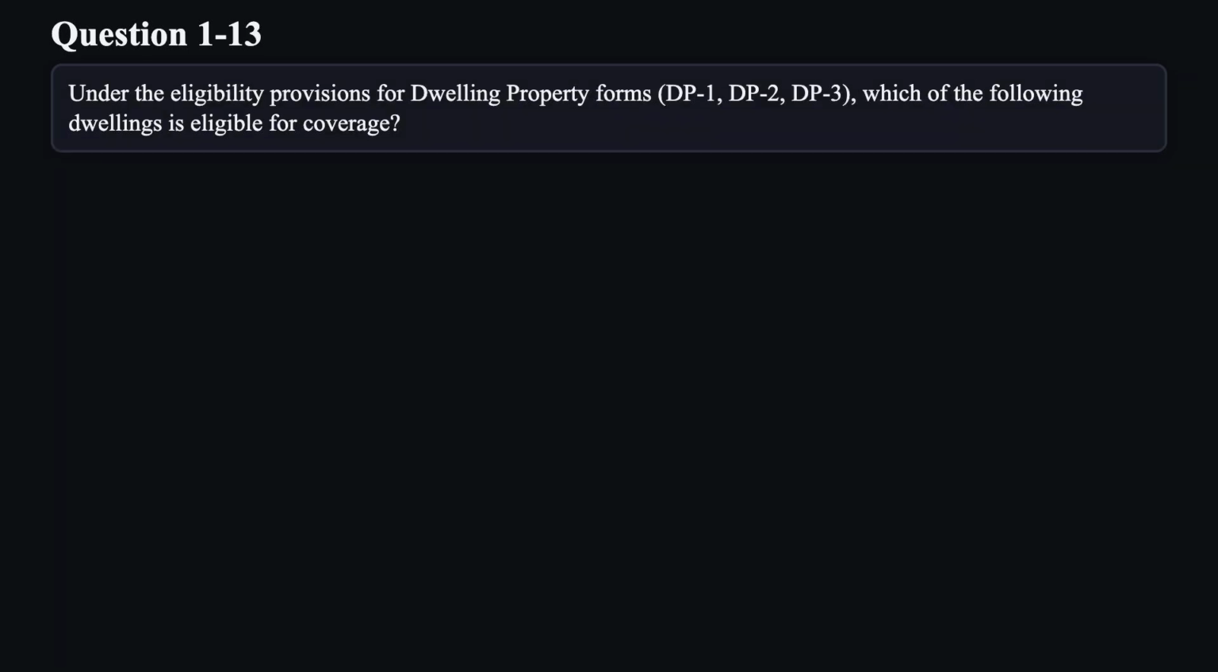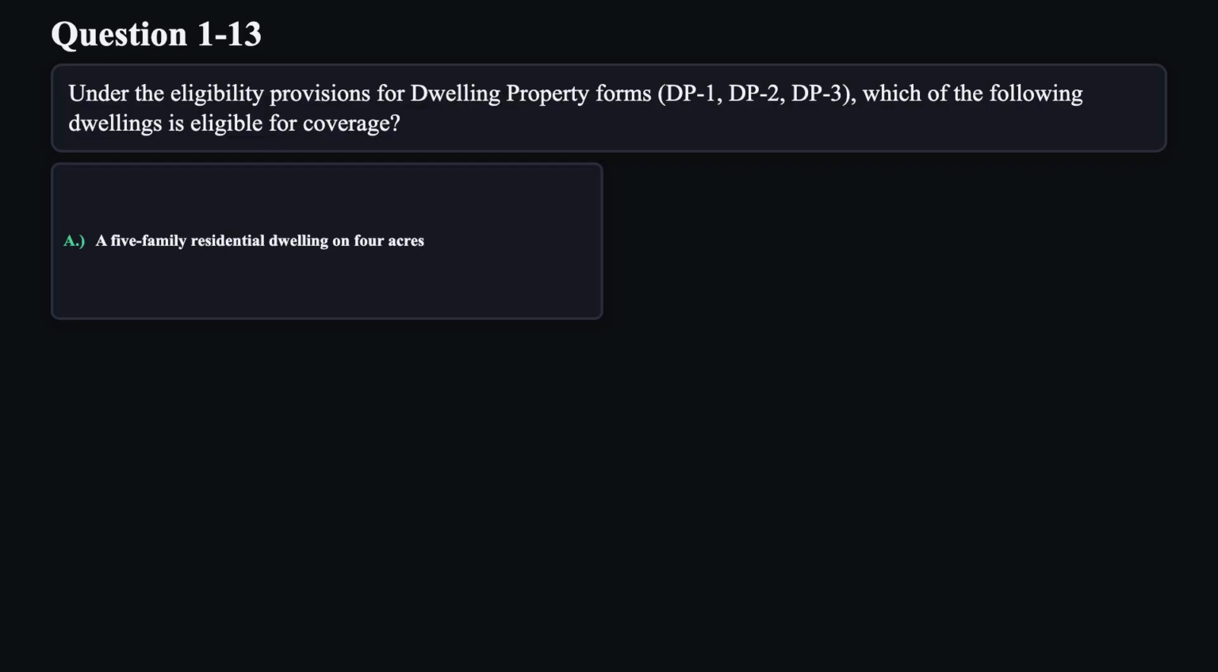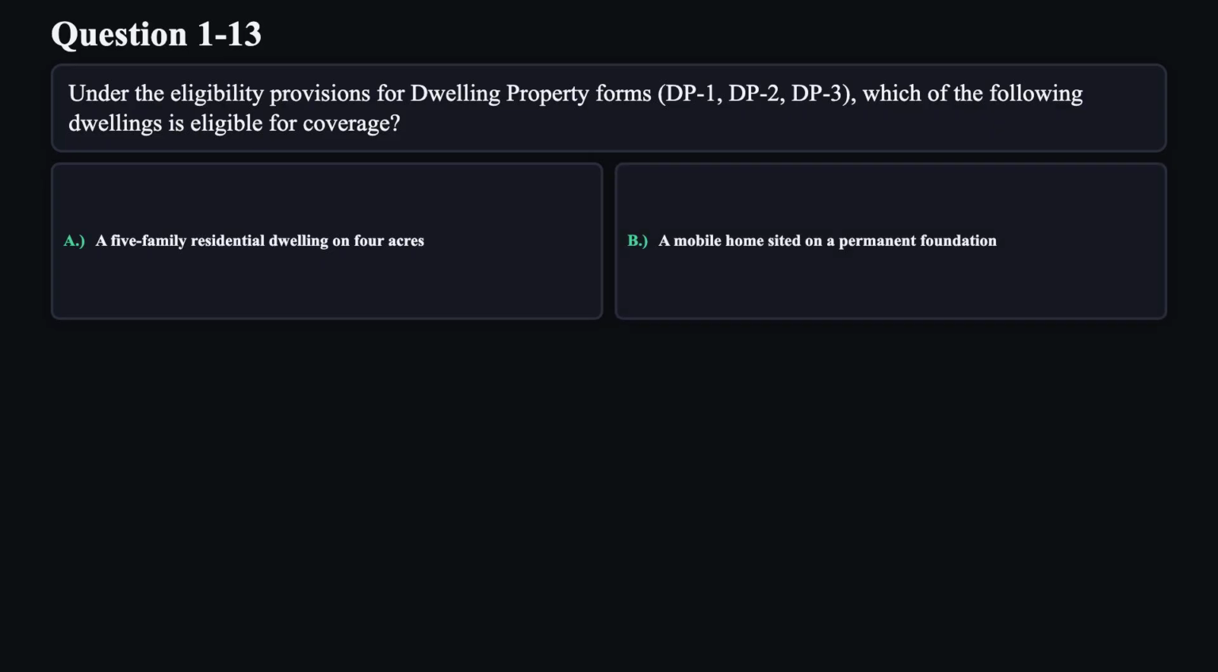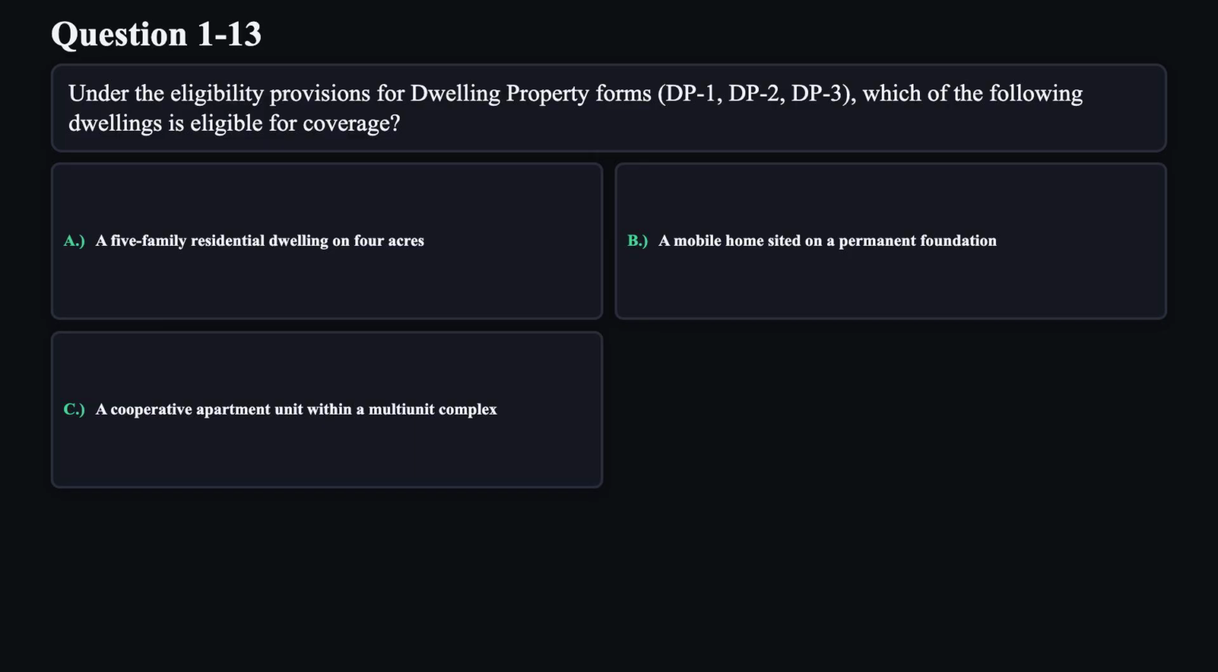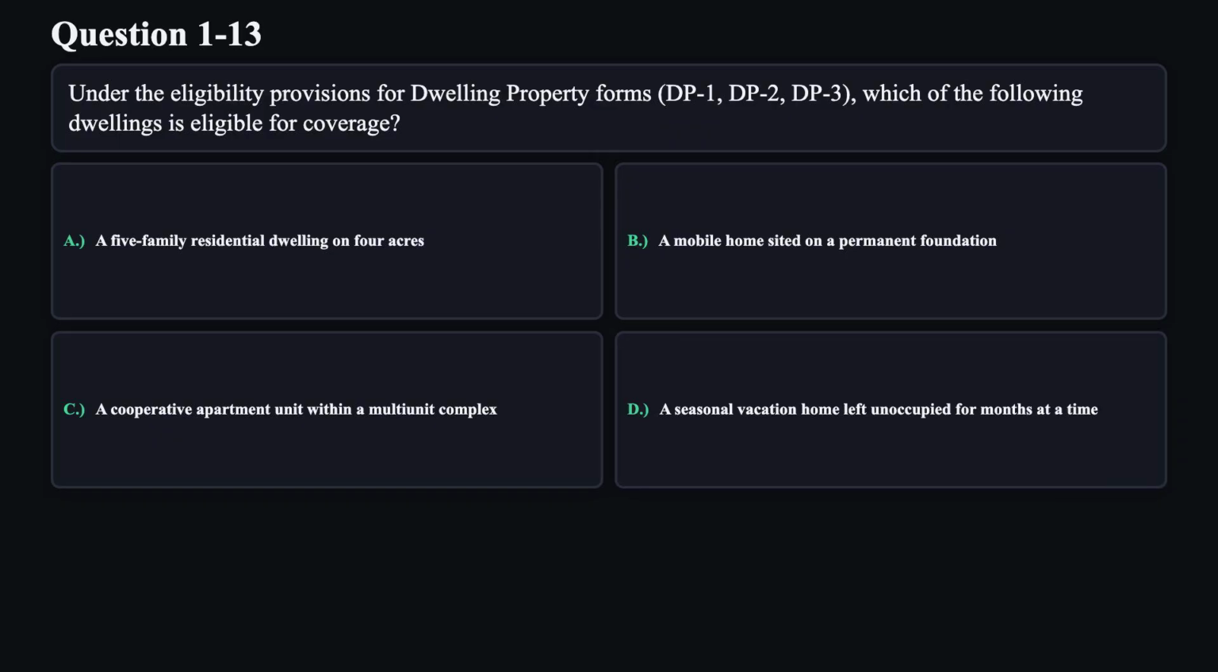Question 13. Under the eligibility provisions for dwelling property forms, DP1, DP2, DP3, which of the following dwellings is eligible for coverage? A. A 5-family residential dwelling on 4 acres. B. A mobile home sited on a permanent foundation. C. A cooperative apartment unit within a multi-unit complex. D. A seasonal vacation home left unoccupied for months at a time.